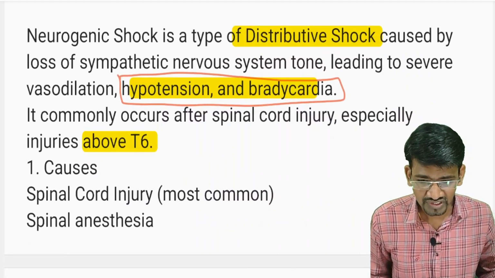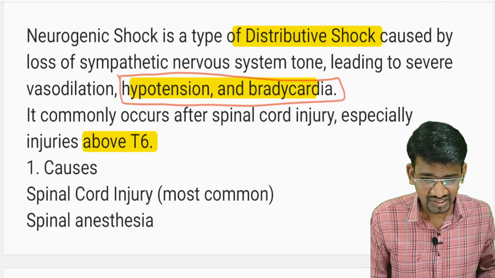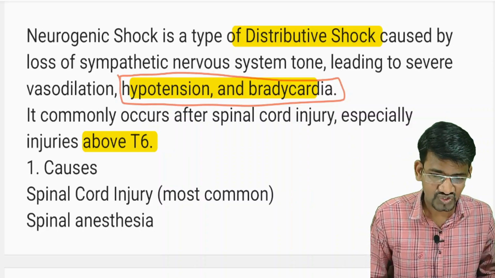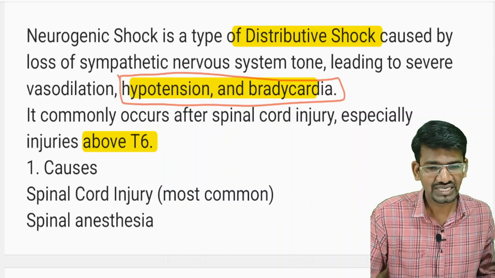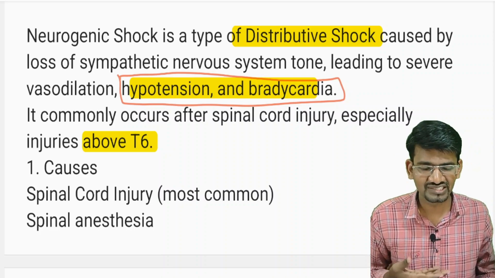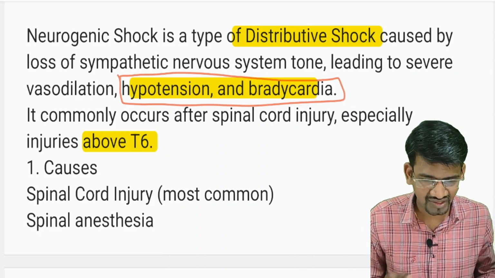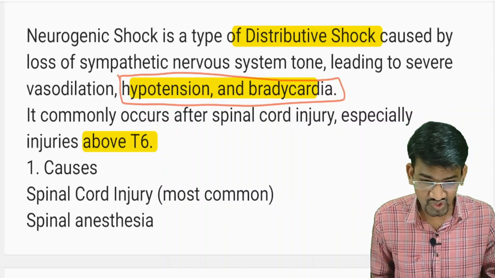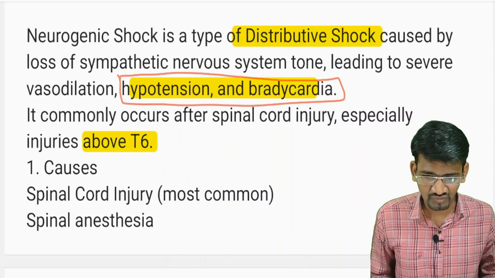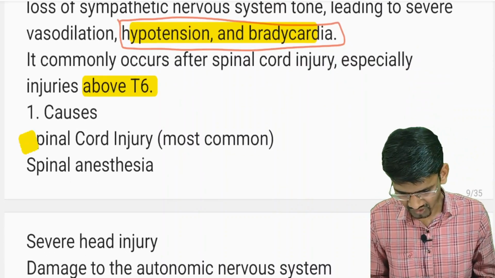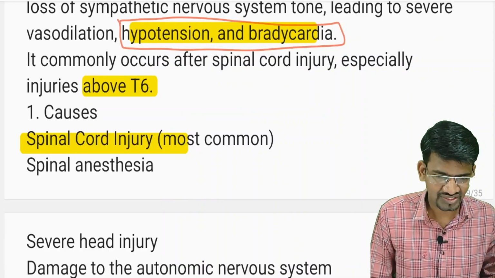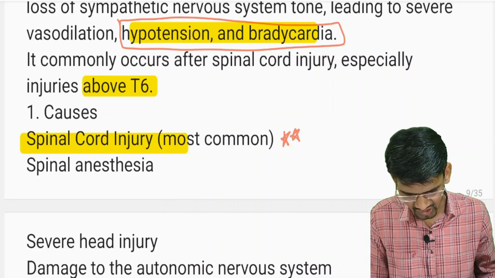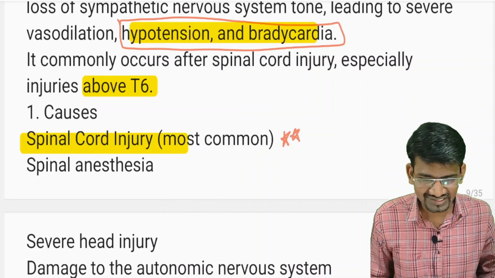Okay, so hope this is clear. Very importantly, it occurs especially when there is an injury to the spinal cord above the T6 level, meaning thoracic 6 and above. If the spinal cord gets injured, then we can have neurogenic shock. So what are the most common causes? The most common cause, as I told, is spinal cord injury, especially above the T6 level.